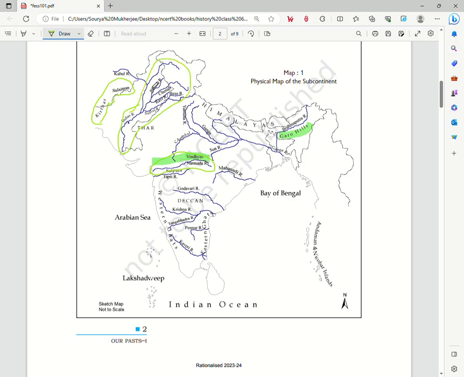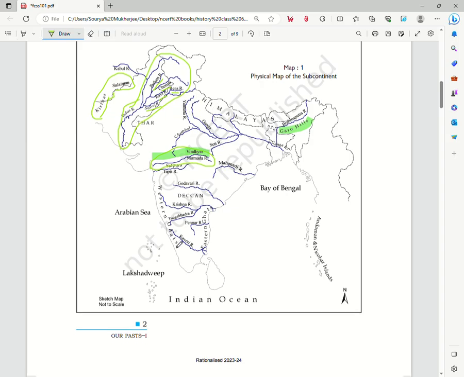Now, most of the Indus River lies in Pakistan, but during that time Pakistan wasn't there. So it was in the country of the Indian subcontinent as a whole. The tributary rivers, that is the Jhelum, the Chenab, Ravi, the Beas, and the Satluj, all these rivers joined together and formed the Indus.